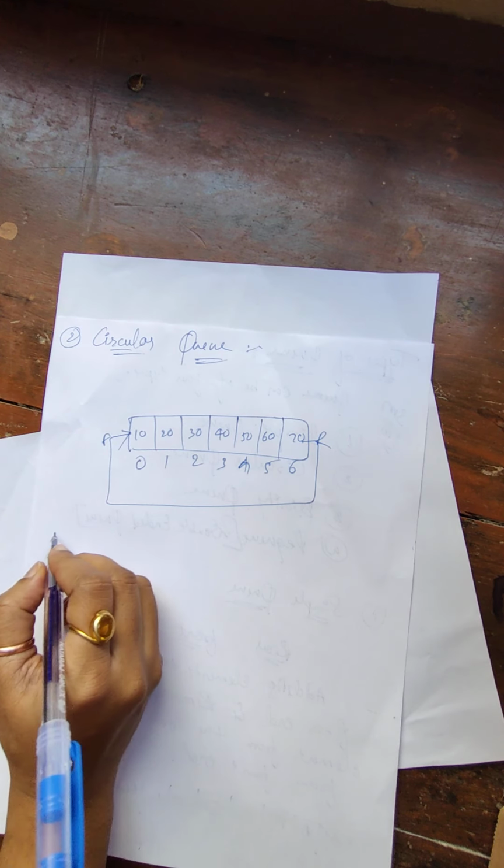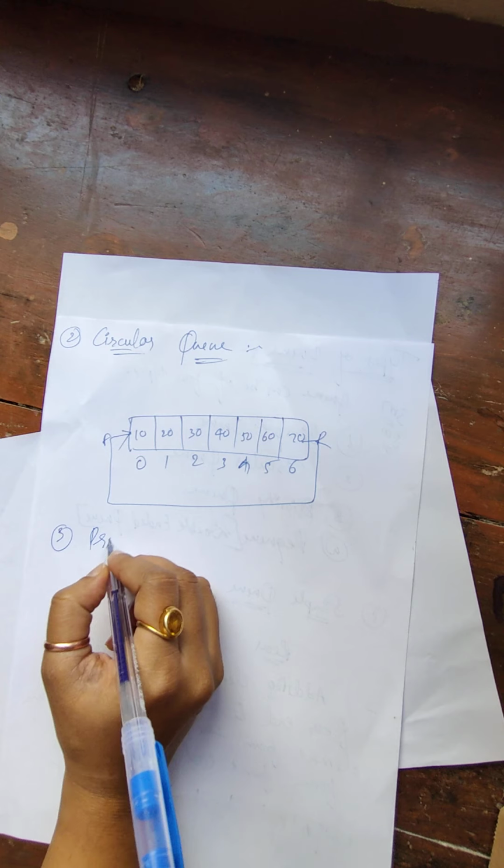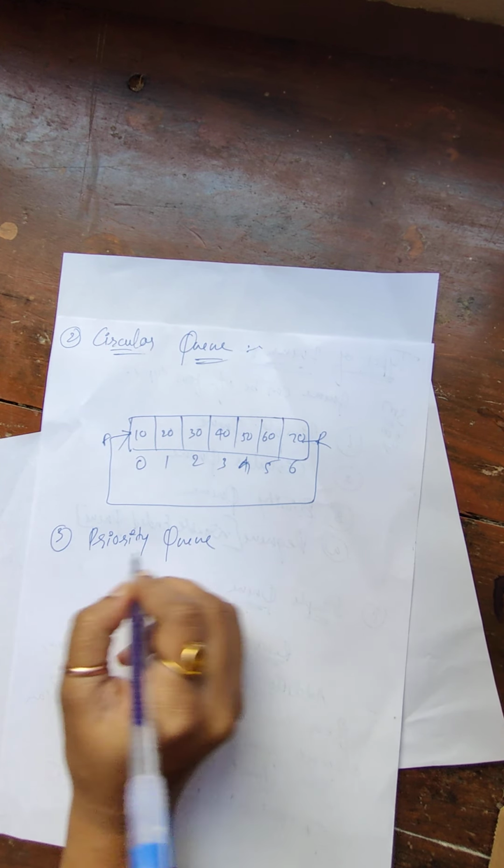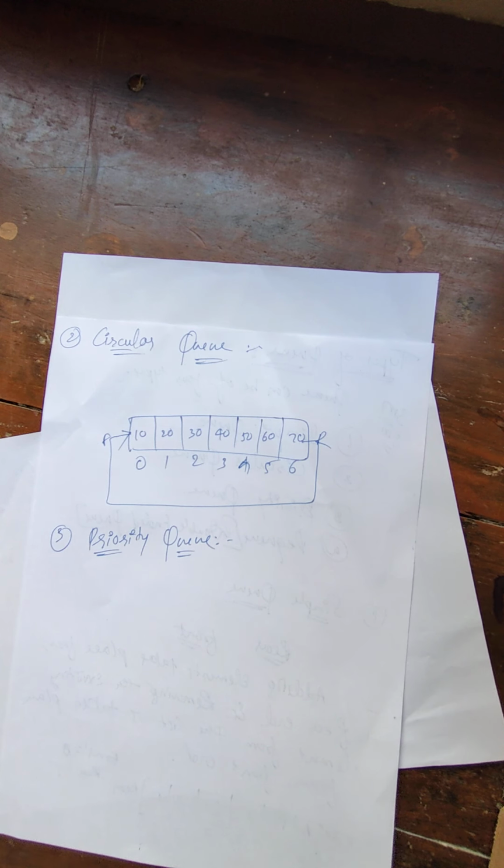Fine. Next, the third queue type we have is priority queue. So what happens here in your priority queue? It is a type of queue where the elements that we have added into your queue have some preset priorities.